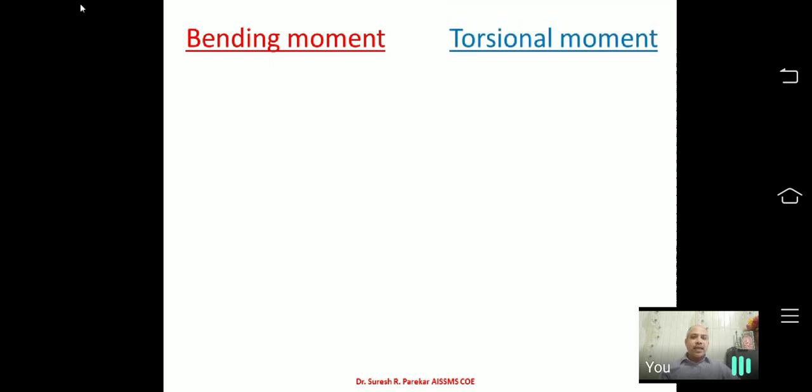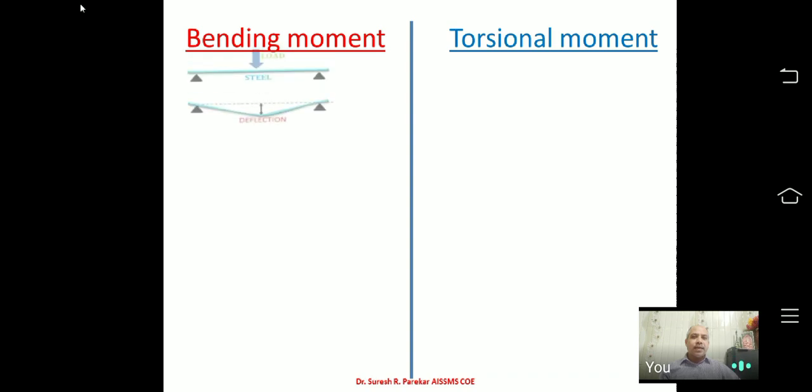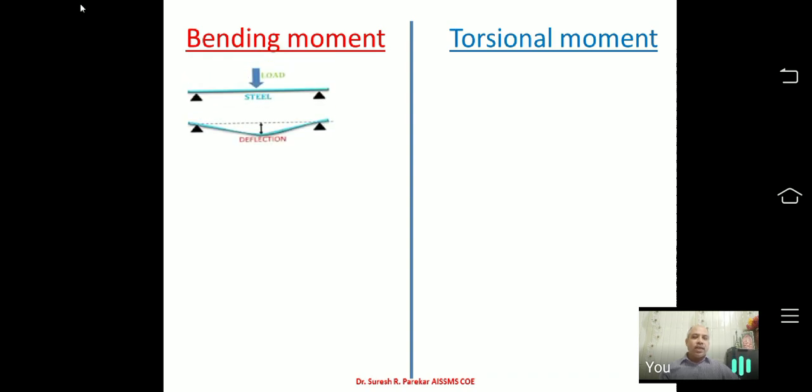Now you can see, when I say bending moment, then my load is in the plane of the member. So we have a plane, and in that plane of the member my load acts, and we have that deflection. And if I talk about torsional moment, my load is not in the plane of the member. My load is perpendicular to the plane of the member.